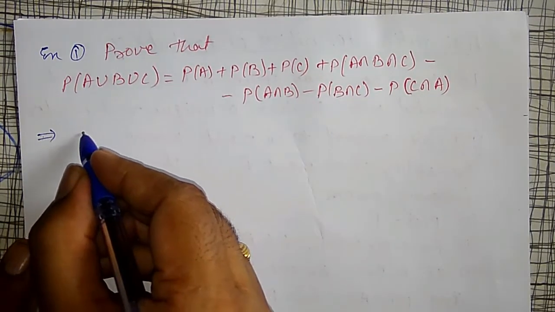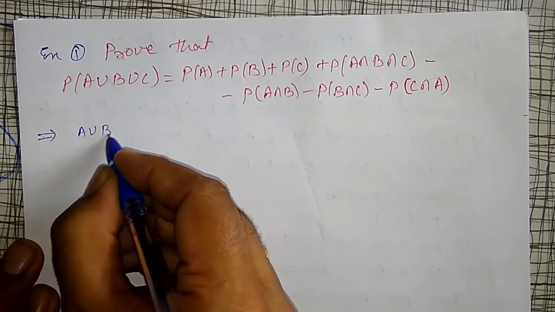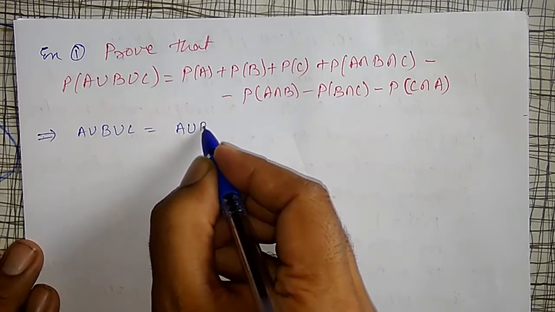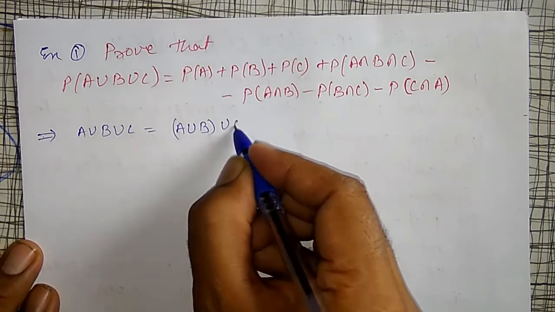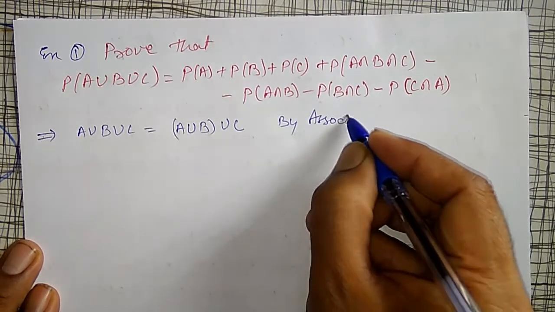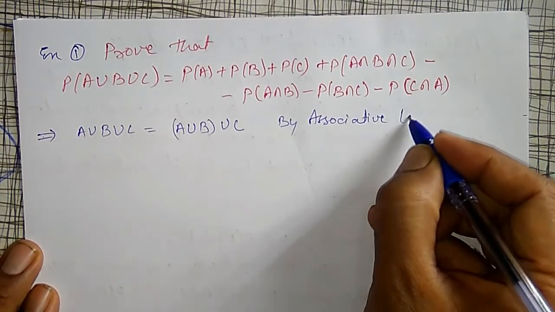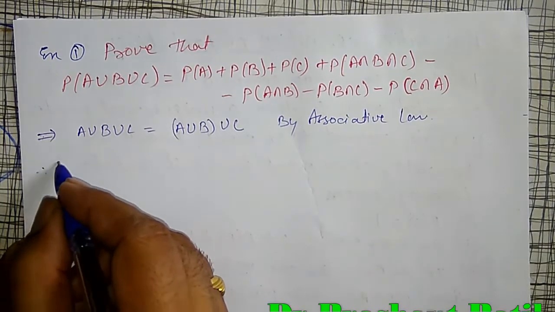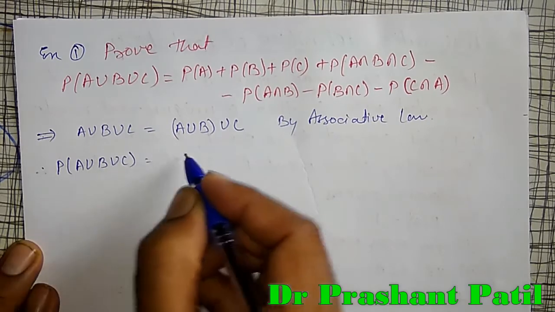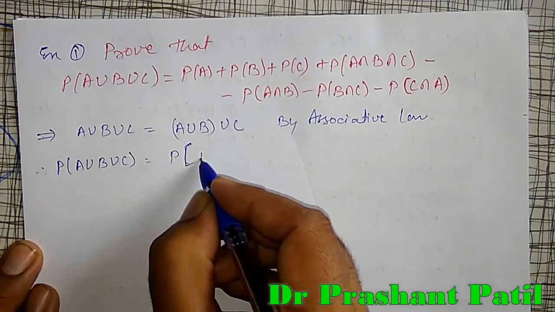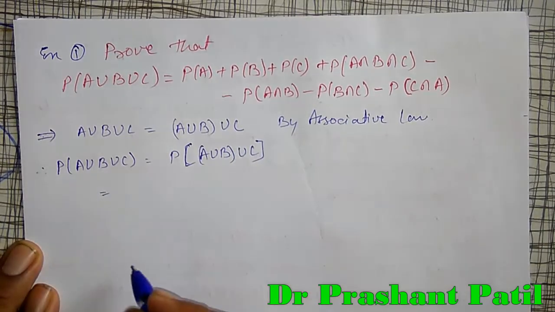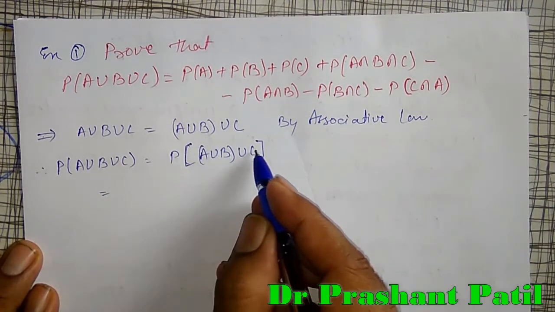Here, let me consider A union B union C is equal to A union B union C. This is by associative law. Therefore, probability of A union B union C, I can write it as probability of A union B union C, which is equal to, this is one set I am considering, this is another set.